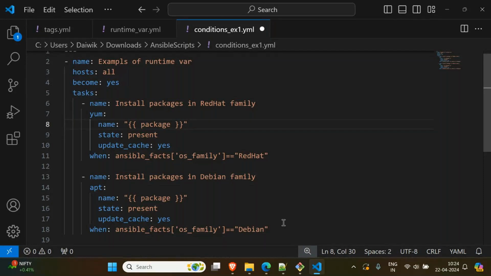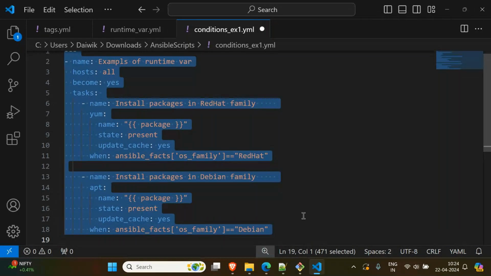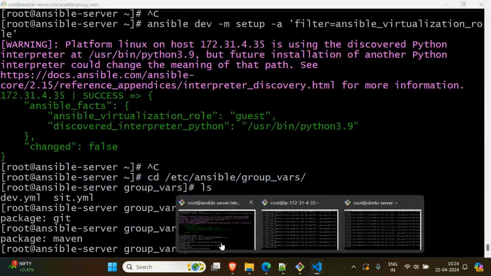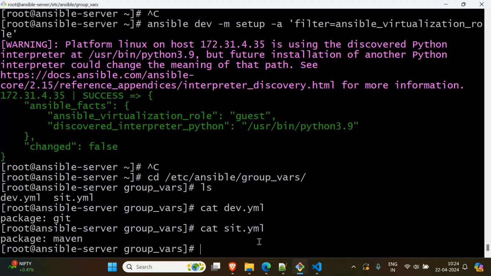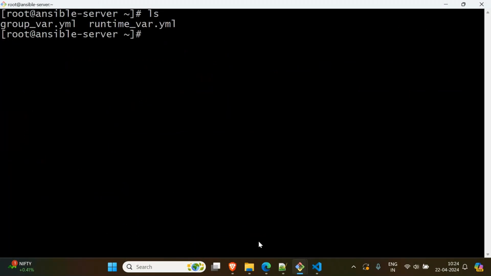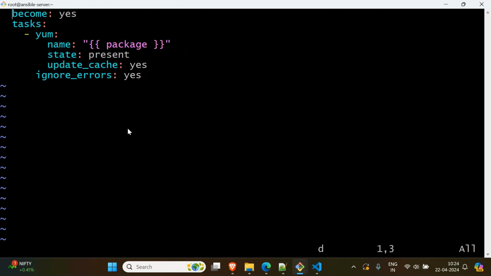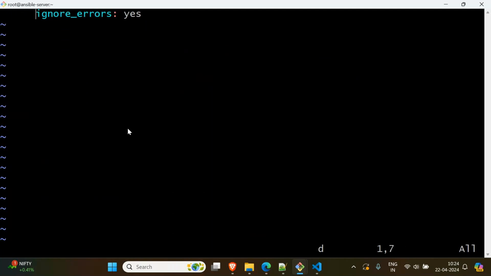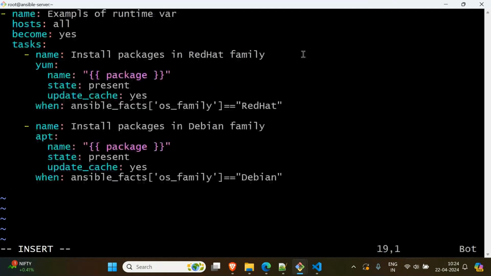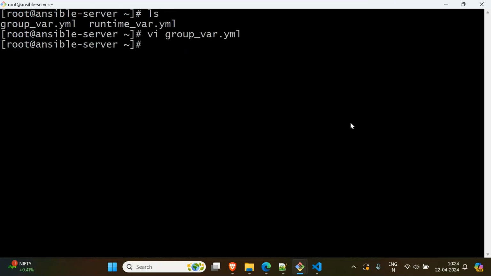Right. Then Control C, copy. vi group vars is the code, right? So what I will do, I will delete everything. Right here, insert mode. Right click and paste. Yeah, everything is fine. Escape. Now let us run the command.